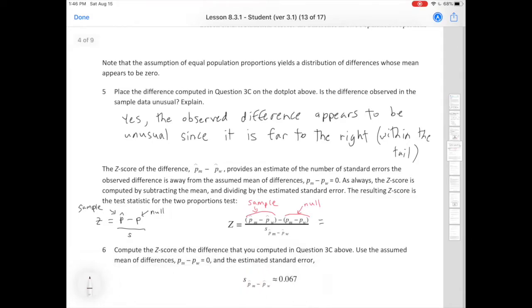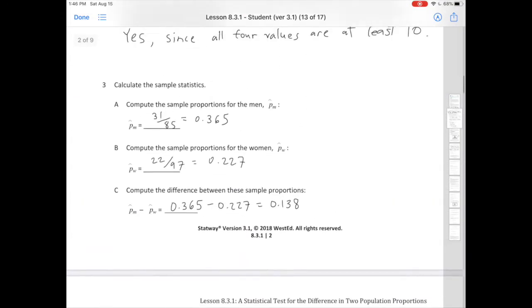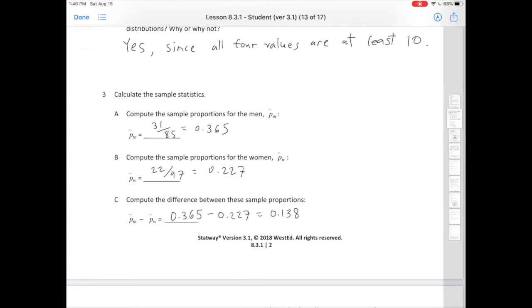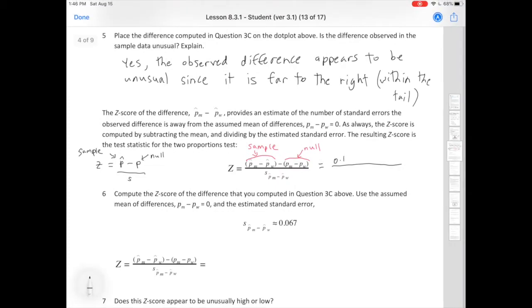So what is this going to equal? Well, what was the proportion? What was pM hat minus pW hat? We actually haven't figured that out yet, right? But let's go ahead and figure that out now. What is pM hat? We did figure that out. pM hat is 0.365, and then pW hat is 0.227. Actually, we did already figure it out. Look at C. We subtracted them already. We got 0.138, right? So coming over here, 0.138, that's this.